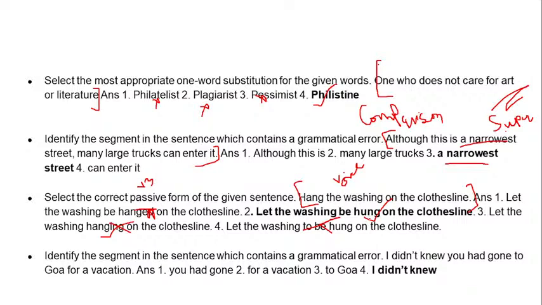The last one in this slide is again error. It's a kind of tense and verb mixed error. I didn't knew you had gone to Goa for a vacation. But for your information, we don't use didn't knew. It's double past tense. So we use I did not know. So here you have the mistake, that I didn't knew.